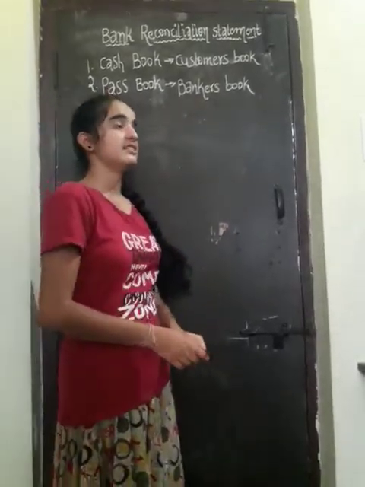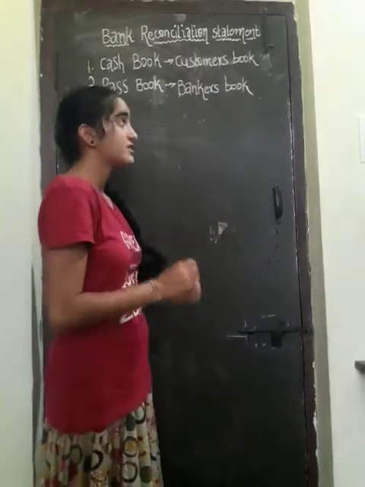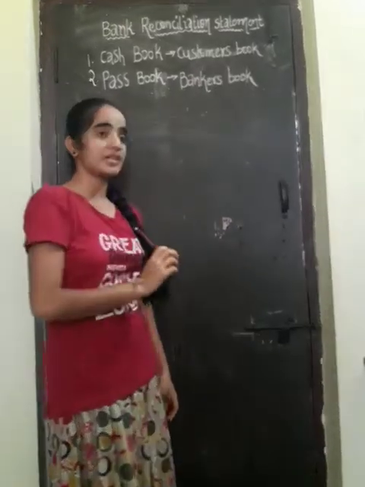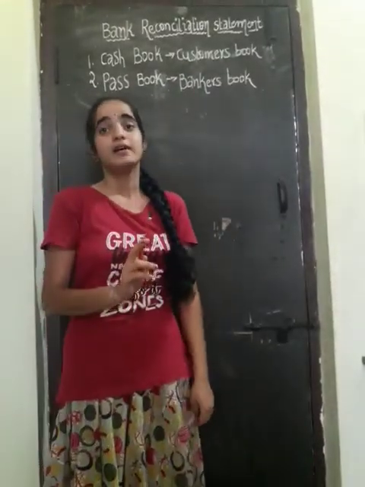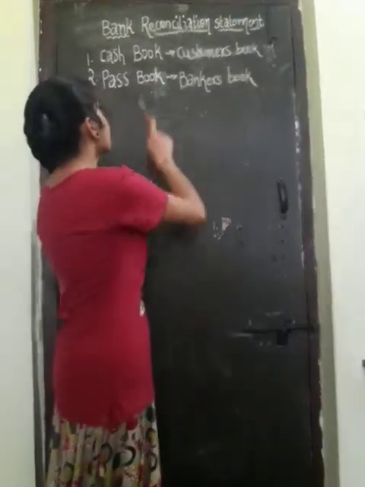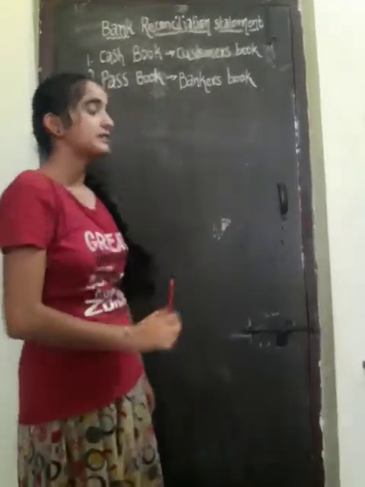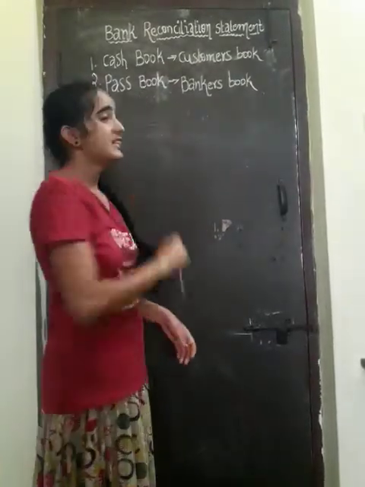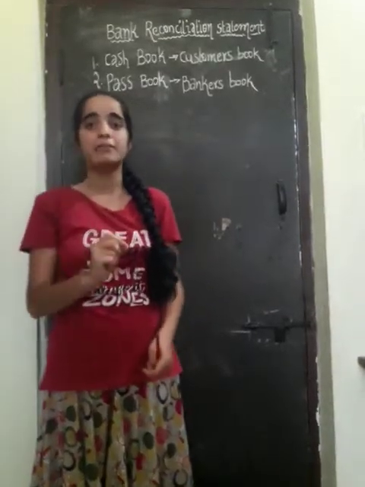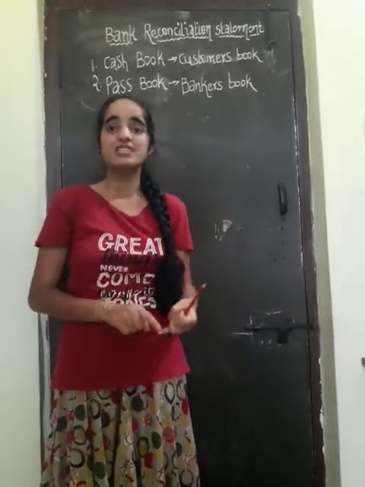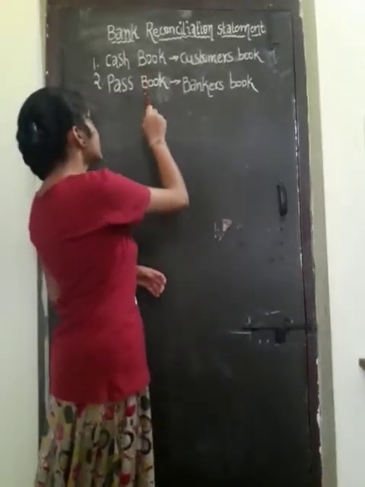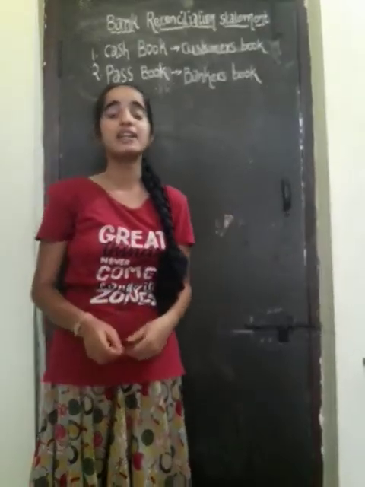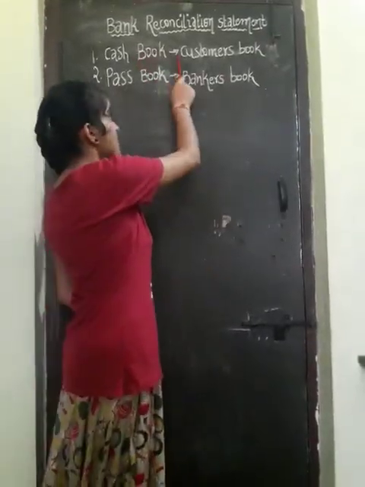Let us see the main thing in the bank reconciliation statement. It has two books, the cash book and the passbook. Why do we prepare the BRS? To rectify the mistakes which are done in the passbook and the cash book, and to identify the mistakes which are done in the bank. That's why we prepare the bank reconciliation statement.